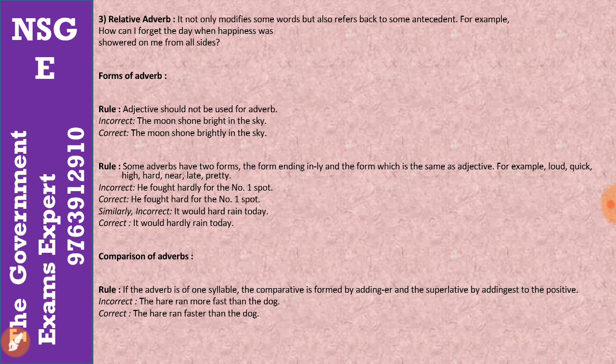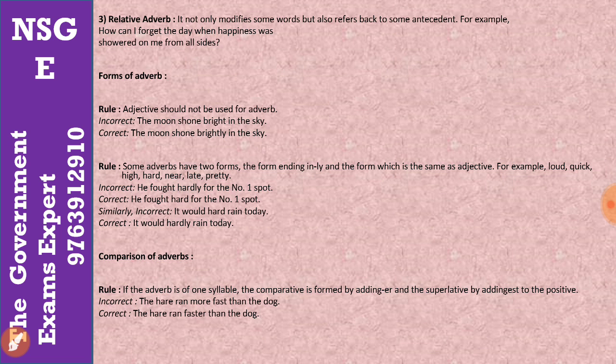What are relative adverbs? They modify some words but also refer back to some antecedents. For example, you can say, how can I forget the day when happiness was? Or the sword on me from all sides. So these are all considered relative adverbs. That means it modifies but also refers back to some antecedents. That means things already happened in the past. So you can check. Okay, so we can also check the forms of adverbs in the next point.